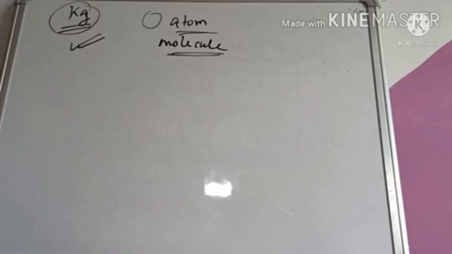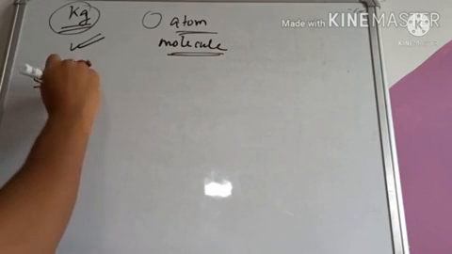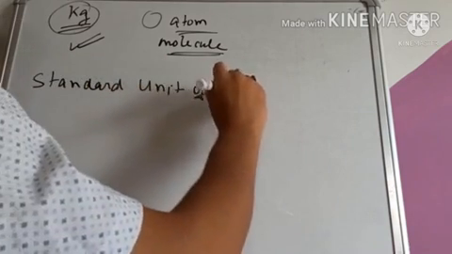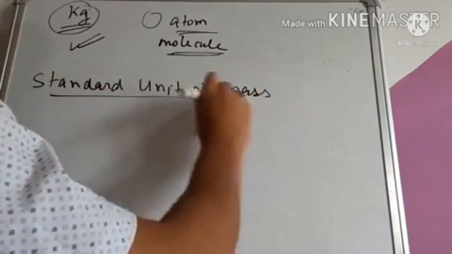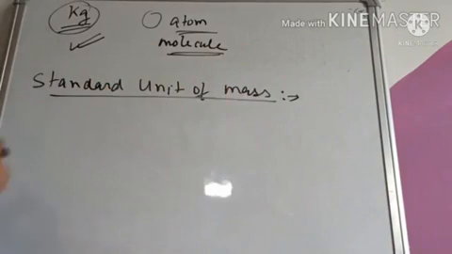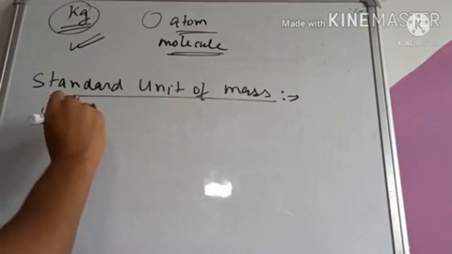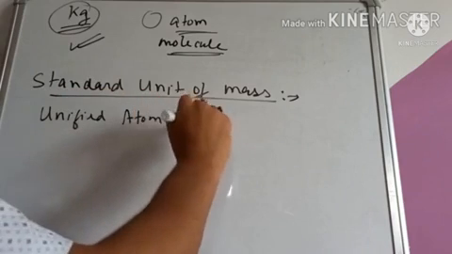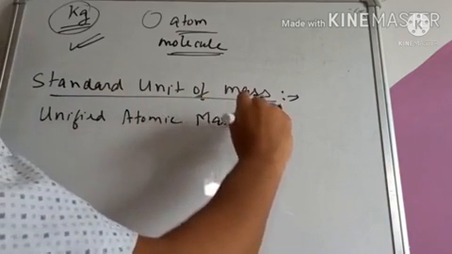So there is an important standard unit of mass, and that is known as the unified atomic mass unit.